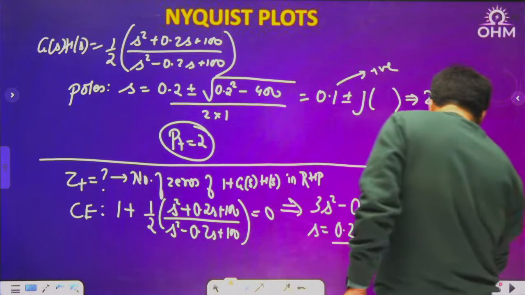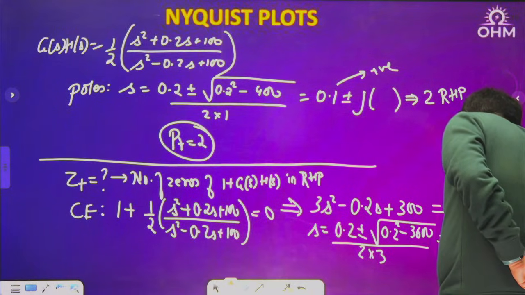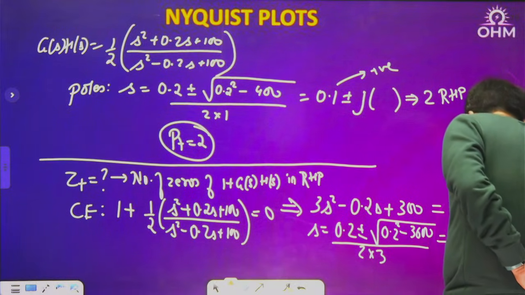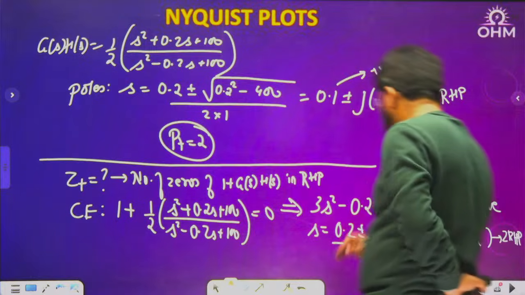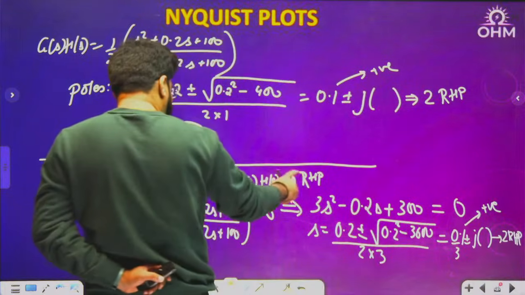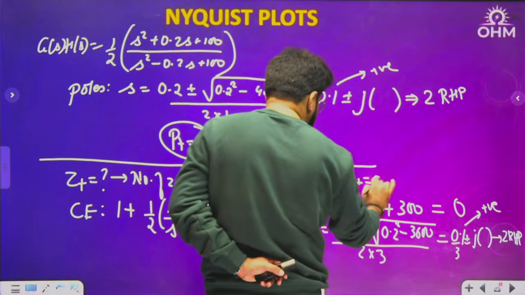That means 0.1 by 3 plus minus j of something. Positive real part means RHP. Number of zeros in RHP is known as Z plus, so Z plus is 2.